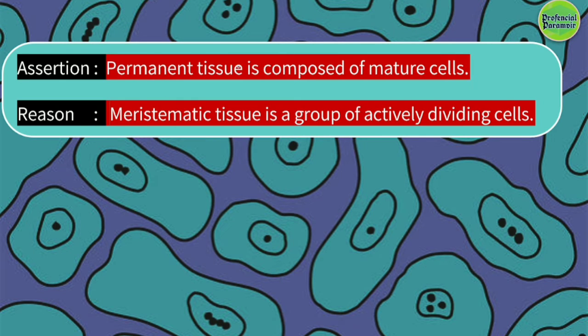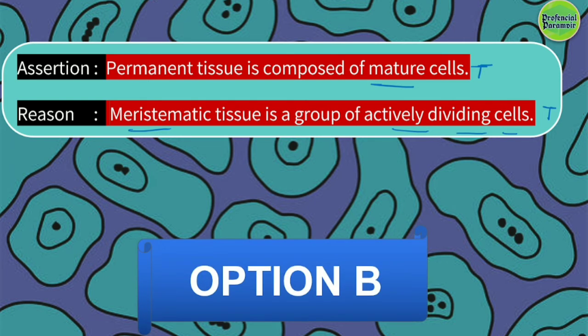First one. Assertion: permanent tissue is composed of mature cells. Reason: meristematic tissue is a group of actively dividing cells. Both the statements are individually true, right? But is the reason the correct explanation of the assertion? No, it is not. So option number B will be the right answer, which is both A and R are true, but R is not the correct explanation of the assertion. Moving on to the next one.